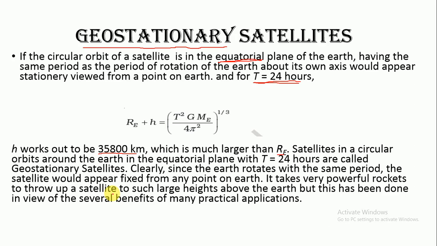That is why, with some safety and precautions, very powerful rockets are used to throw these satellites to a height of 35,800 kilometer, and these satellites must have the time period of 24 hours, and they must be revolving in the equatorial plane of the Earth. So these are the special characteristics of the geostationary satellites.